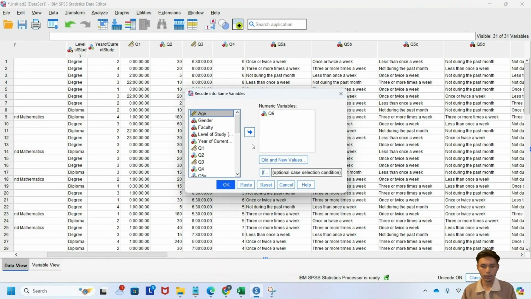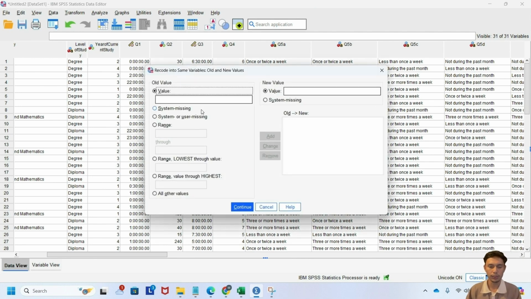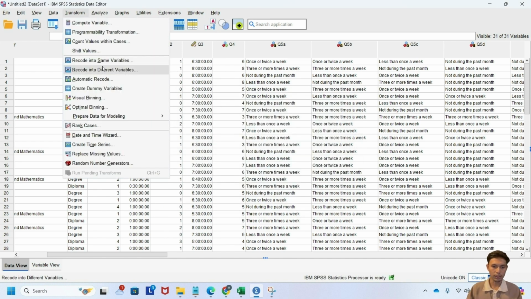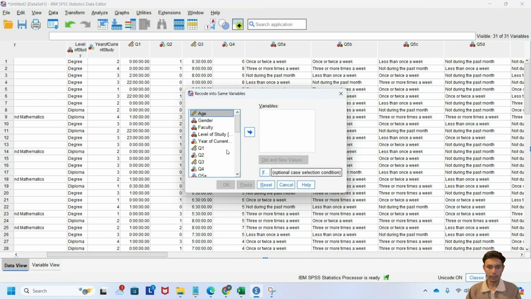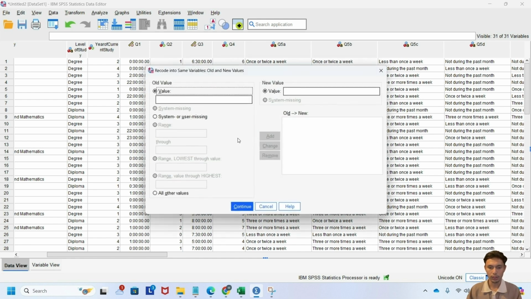First, we are going to recode question 2. We put question 2 into the variable, and then we do the values. Start with 15, 0, new value. 15 to 31 is 1, 31 through 16 is 2, and the highest is 16 with 3. After that, we transform and recode another variable. We put in all of question 5, question 7, question 8, and all of question 10. So we are going to create all the new values.